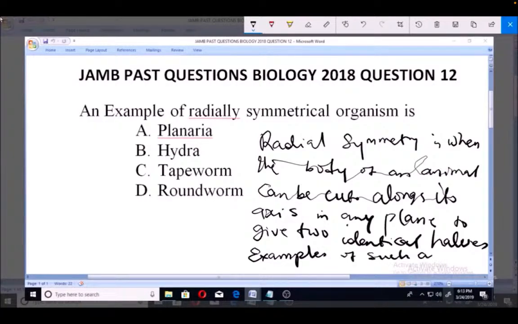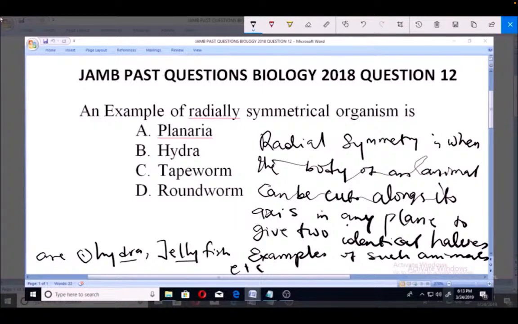Examples of such animals are: number 1, hydra; number 2, jellyfish, etc. So these are the two major radially symmetrical organisms, hydra and jellyfish.